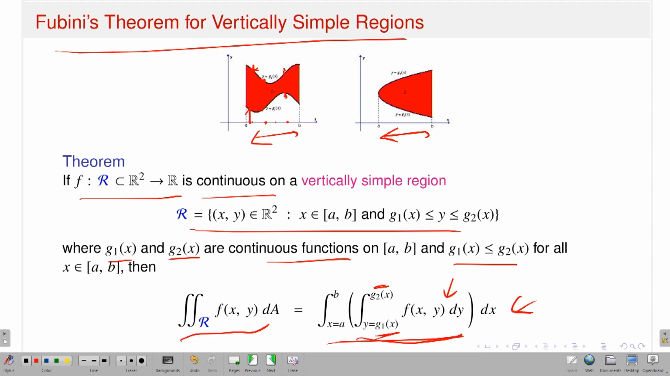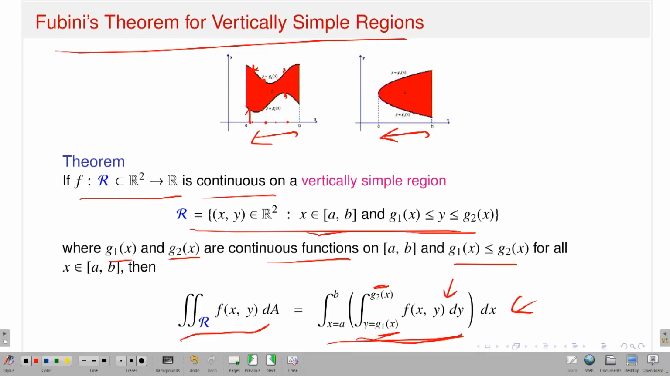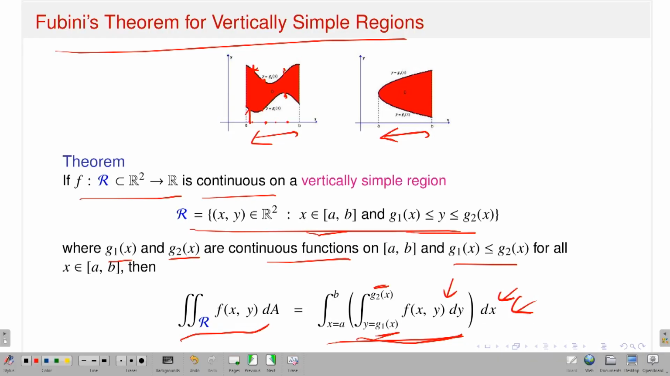Now, since x is varying from a to b, you first perform the y integral. That means you first perform the integral of the function f(x, y), keeping the x variable fixed, with respect to the y variable, because y is varying from g1(x) to g2(x). Then this will give you a function of x, and you perform the integral with respect to x. So, if I have a vertically simple domain, first you perform the y integral and then the x integral, because the variable y varies from one function of x, g1(x), to g2(x). Therefore, it is natural to perform the y integration first and then the x integral, and this will give you the double integral of f over that vertically simple region.